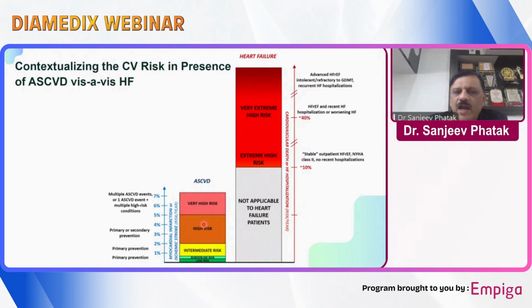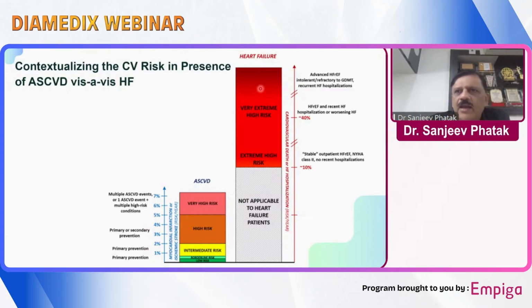A person will be high risk if he does not have any event or does not have many risk factors, but becomes very high risk if he already has an event or multiple risk factors, where our LDL goal also becomes quite a lot lower. But at that stage also, the overall risk of mortality is between 1% to 7%.